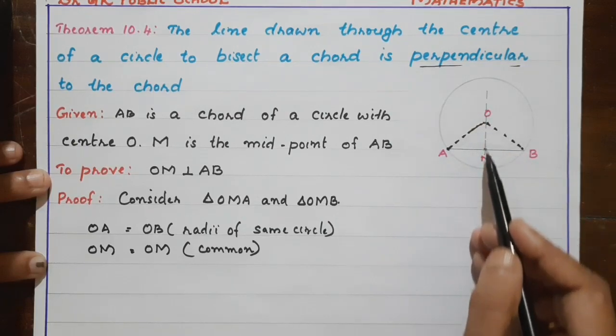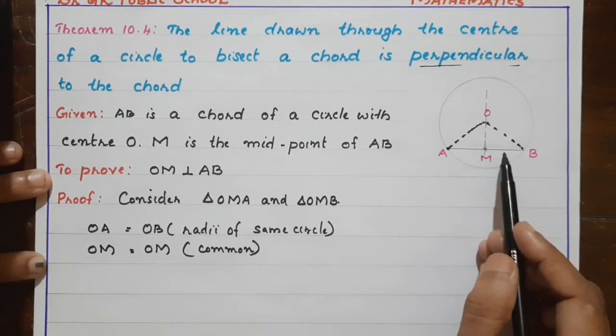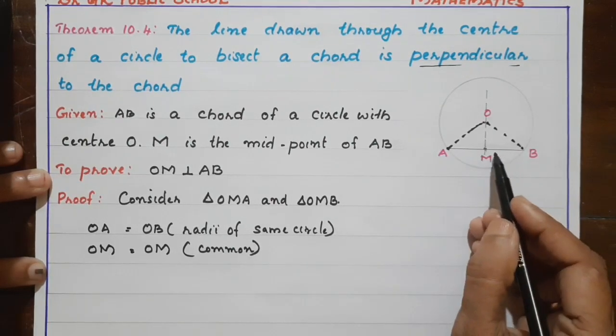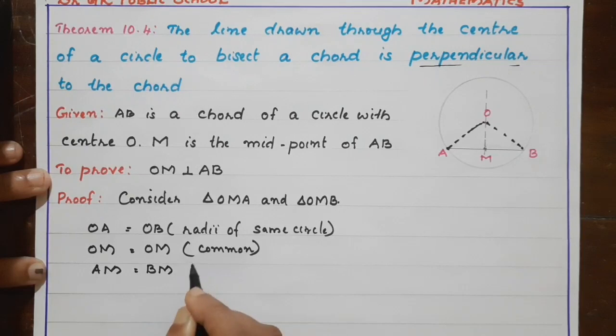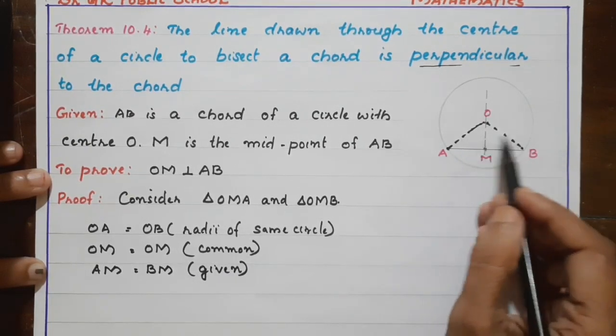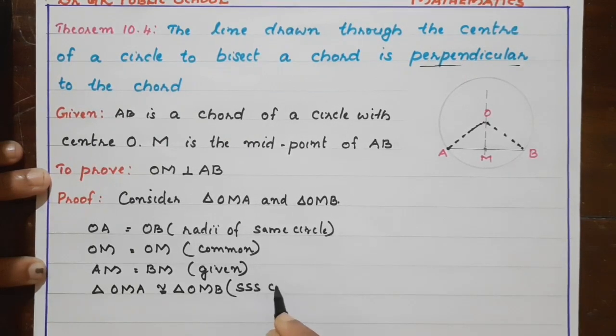We have drawn this line in such a way that it divides AB into two equal parts. So AM is equal to BM, it is given. So we can say the triangles are congruent. Triangle OMA is congruent to triangle OMB by SSS criterion.